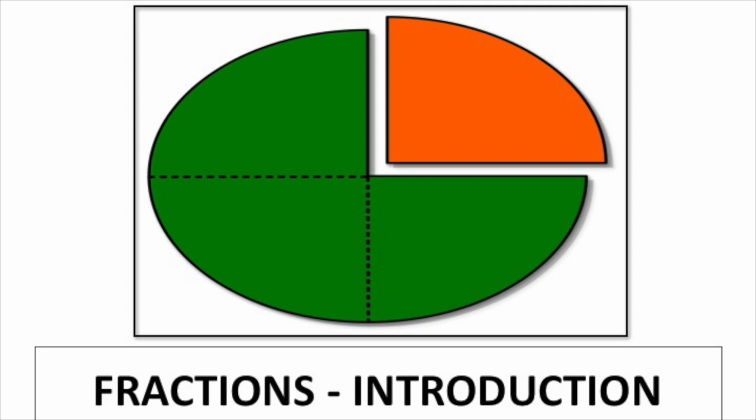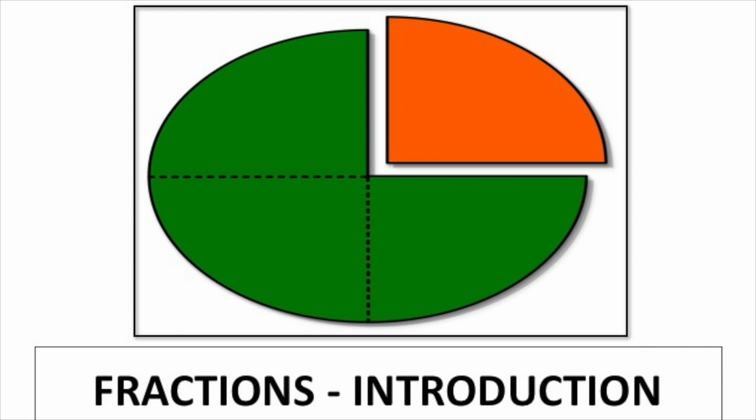Now, how many parts of the circle are orange? 1. Okay? So we can say that 1/4 of the circle is orange. Yes, because we divide the circle into 4 separate parts, and we can see that 1 part is orange.